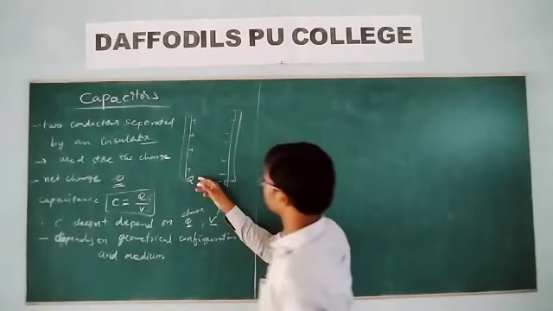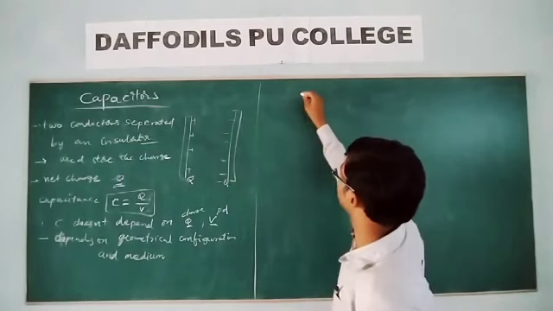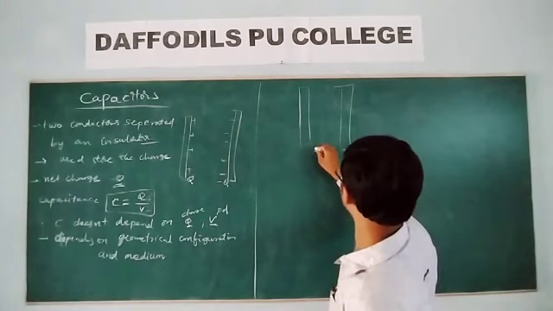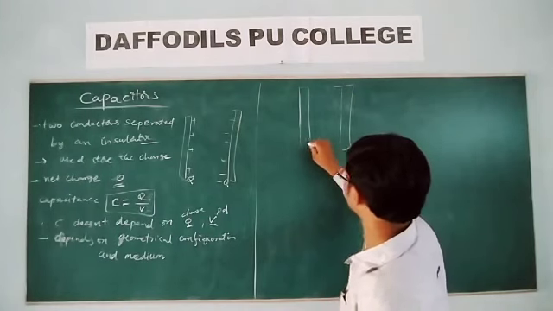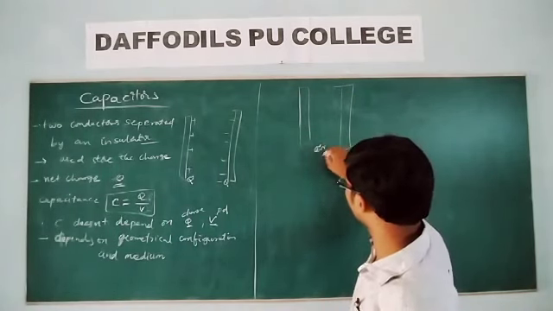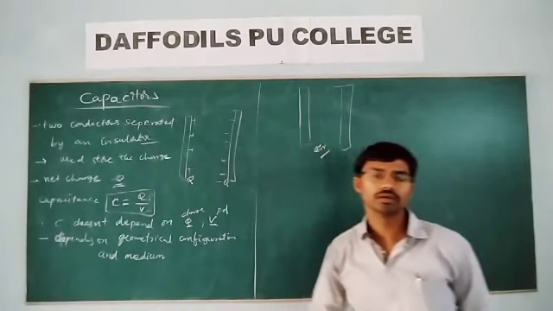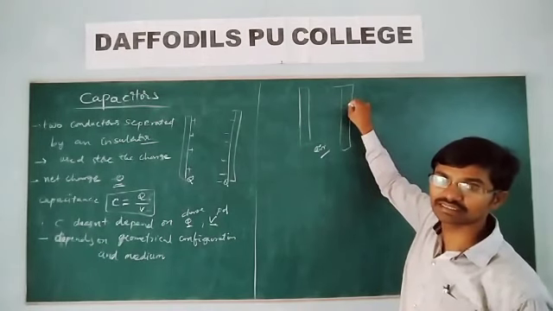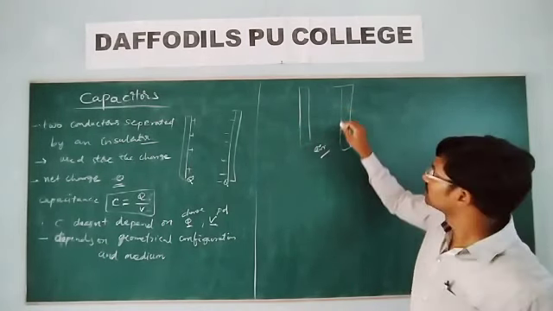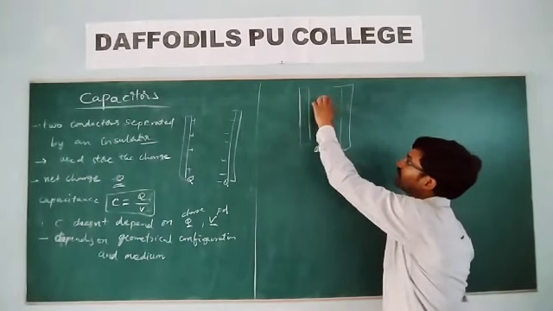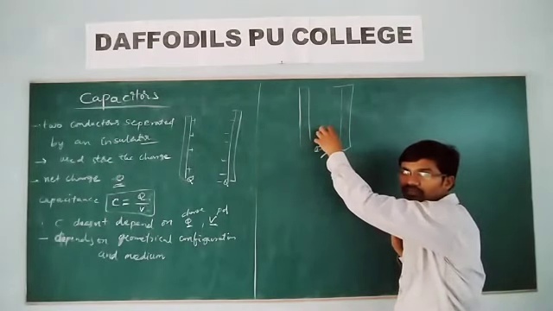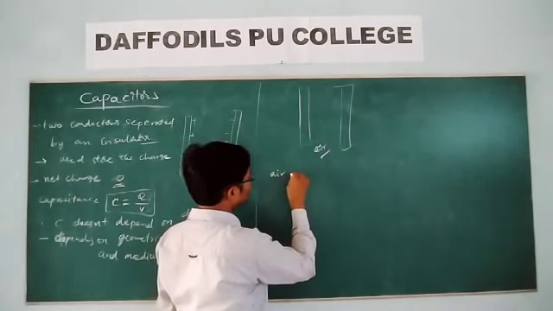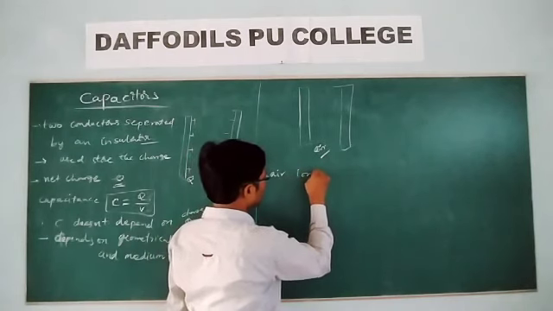Now, we have taken an insulator, a dielectric, in between the plates of the capacitor. Here we have A in between. That means these two conductors are separated by A. A is an insulating medium. For example, if the electric field in between the plates of the capacitor increases, what happens? Because of this electric field, the air will get ionized.